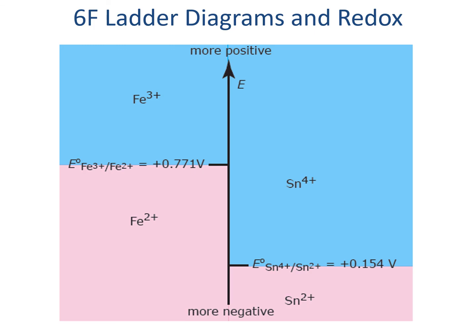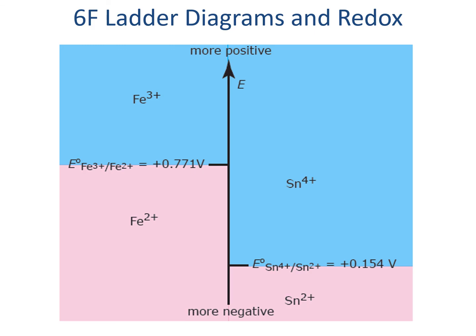Just as before, ladder diagrams can give us really helpful qualitative descriptions about what's going on in solution based on the potential of that solution. So we can plot the redox potential, E, now on the line, and we'd put the standard half cells for each redox that we're interested in along those lines, just like we did for pKa values. So if the standard redox potential for tin 4 reducing to tin 2, which is shown on the right, tin is Sn if you don't recognize that,